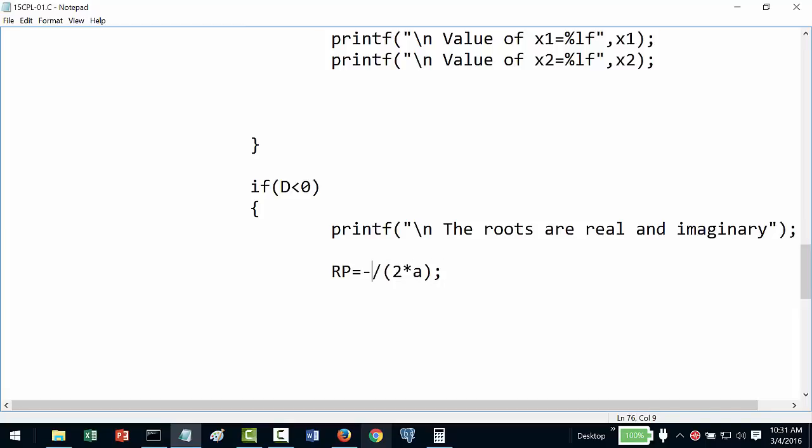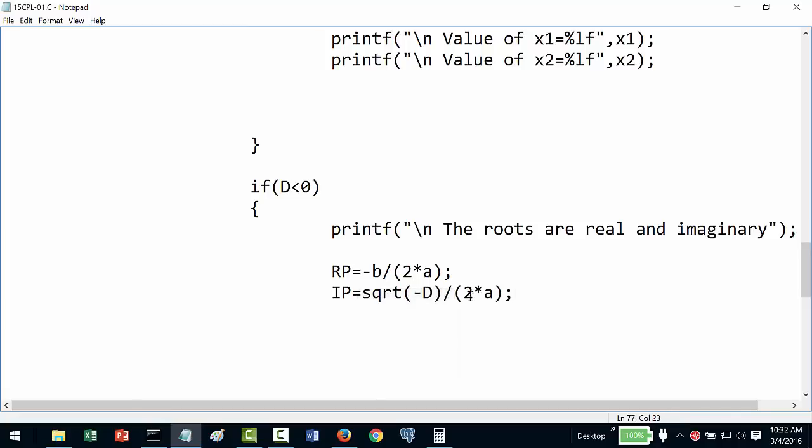So this is our real part, minus b by 2a, and our imaginary part we have to do a little bit tricky here. So I'll take the imaginary part as the square root of, see my d is already negative because d is less than 0. If I have to call the square root function, I have to call it with a positive number. So since I know my d is already less than 0, I'll make it as minus d. So it is the square root of minus d, whole divided by 2 into a. So this is my imaginary part.